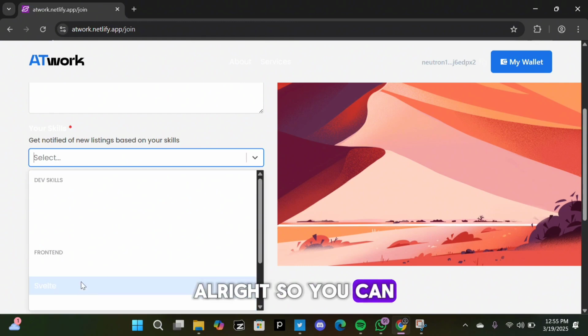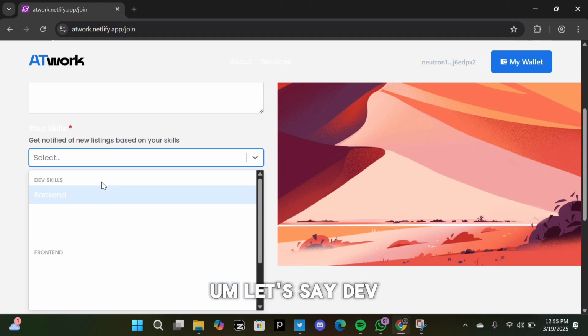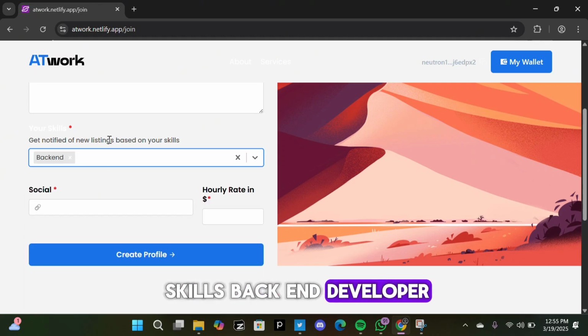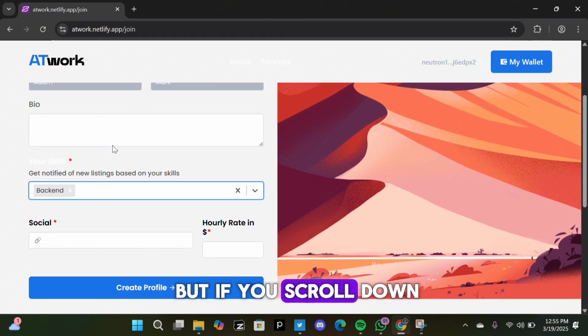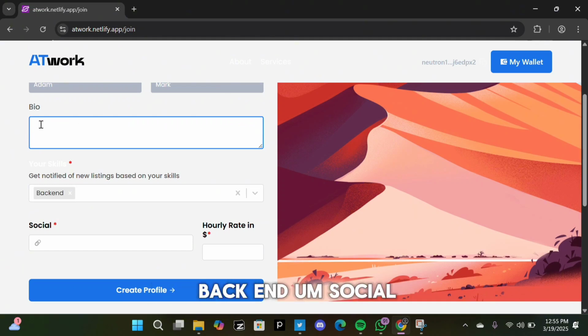All right, so you can actually select job roles. Let's say dev skills, back-end developer. I'm going to click that. But if you scroll down, you see that there are a lot of other amazing options that you can choose from depending on your skill set. So I'm putting in back-end.